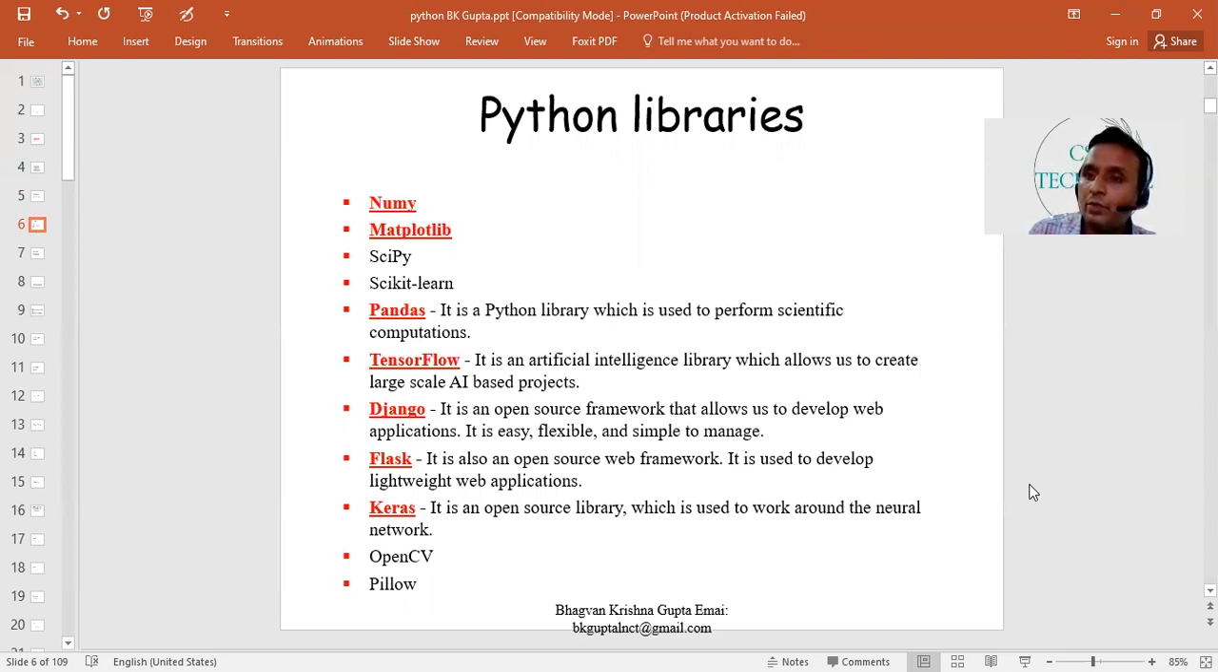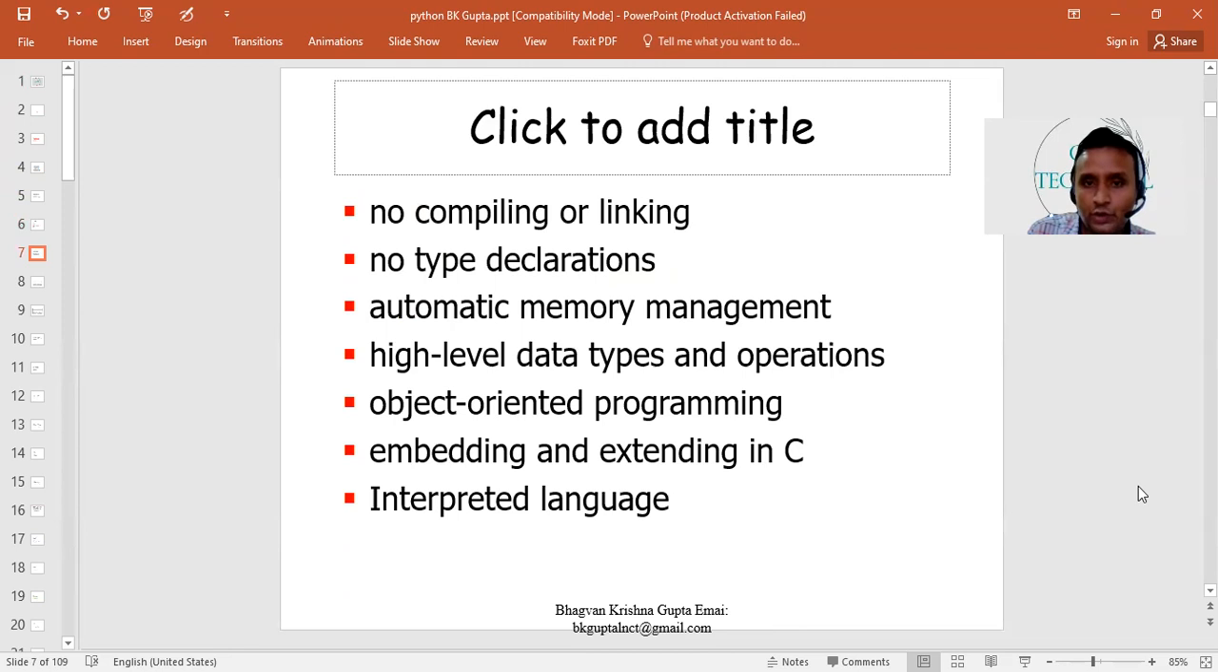If we are going to write code for manipulating an image, or something we want to do with an image, then we can use OpenCV or Pillow. And if we want to do something related to NLP, then we can use the related library. Now this is related to the Python course.